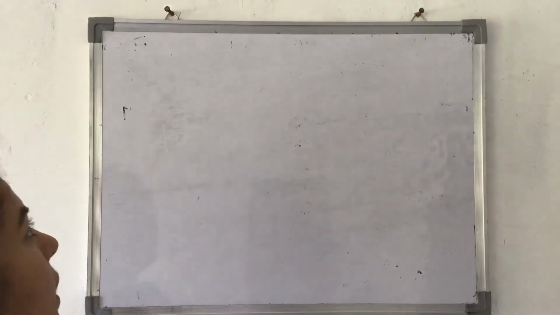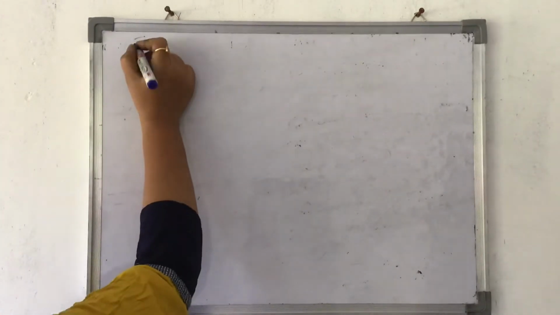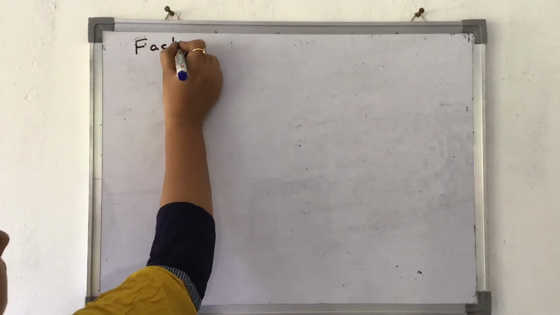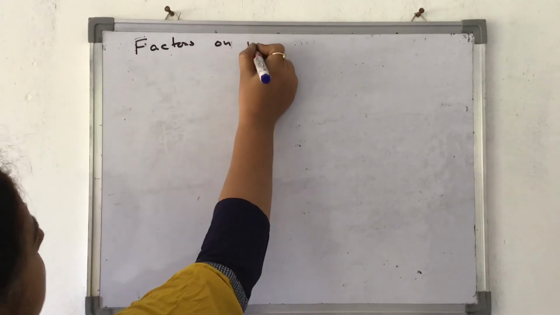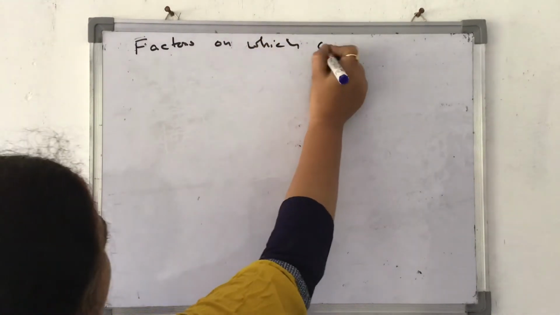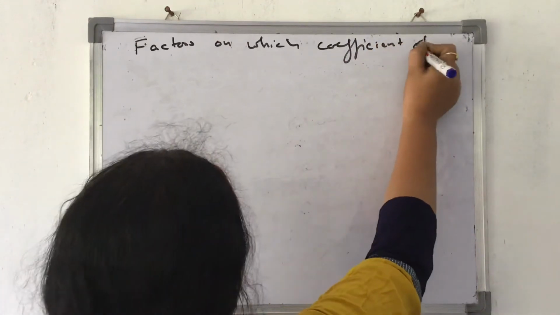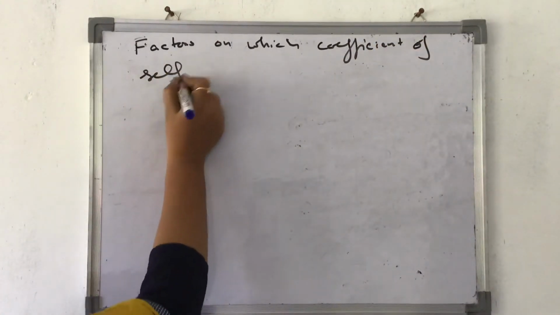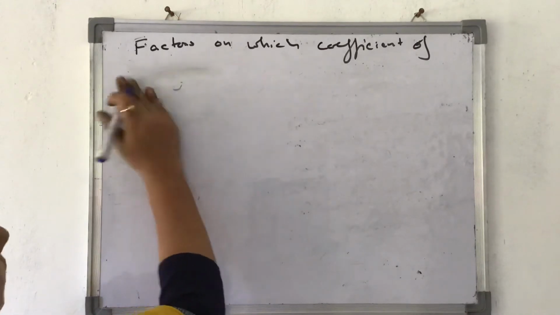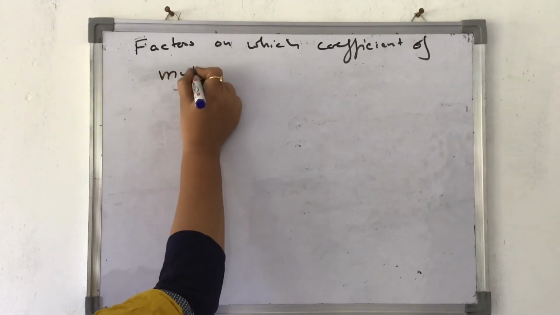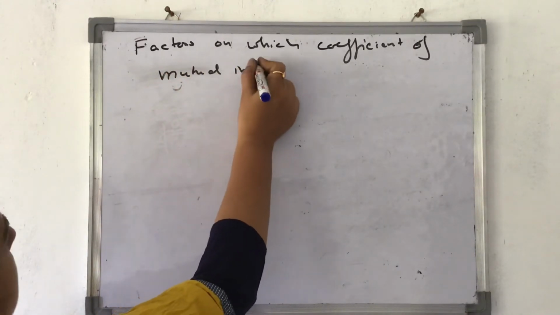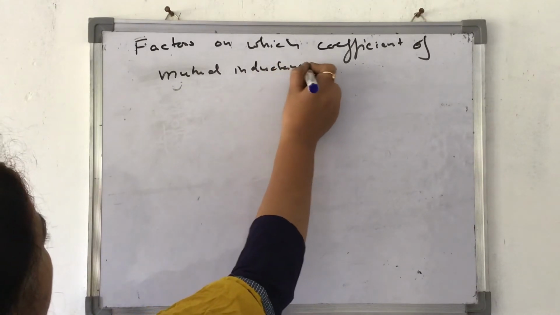Now let's come to the factors on which the coefficient of mutual inductance depends.